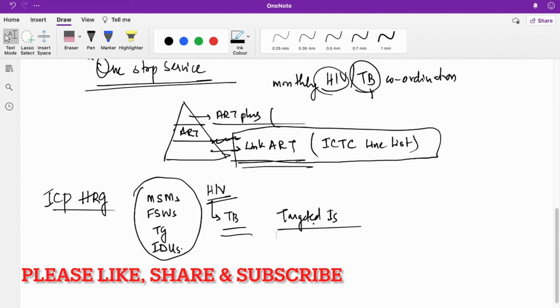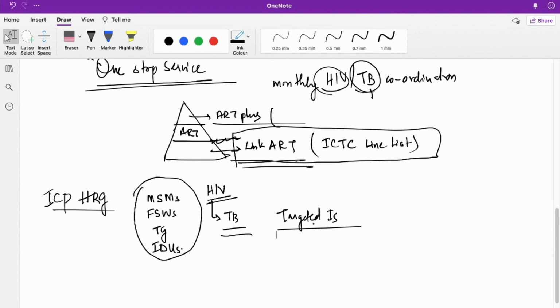Detection of HIV TB cases early and linking them to care, support and treatment at the ART centers is important, and intravenous drug users have the highest prevalence of HIV, 6 point some percent. So these activities are more aimed towards intravenous drug users, and they are given priority and linked to care, support and treatment.